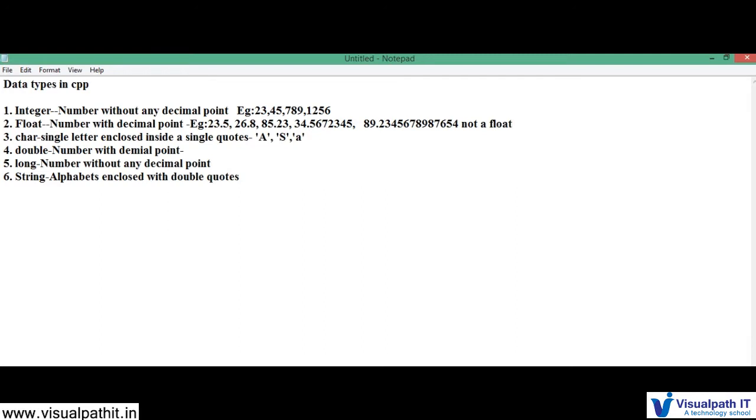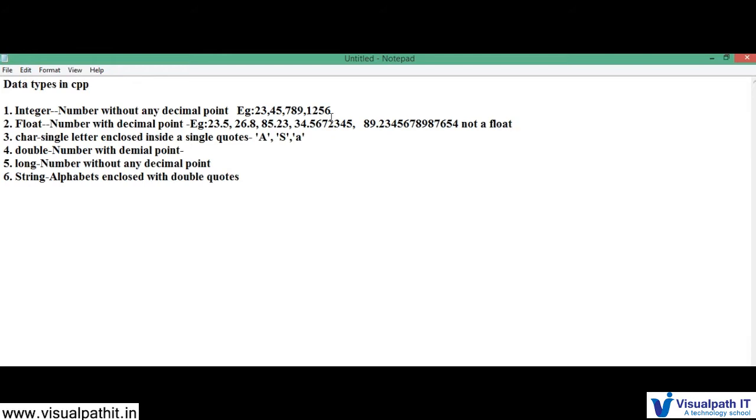That is why we call the double as double, because double is double the float. If you see the float, it will allow you to have only 7 decimal digits after the dot, whereas a double allows you to have 15 digits after the decimal point.